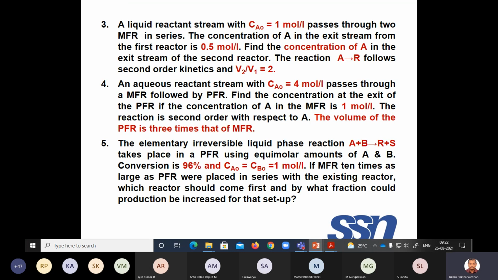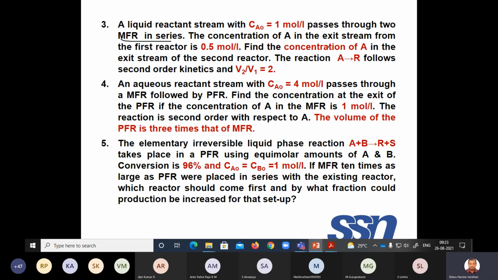Just listen to the third problem. A liquid reactant stream with Ca0 of 1 mole per liter passes through 2 MFRs in series.